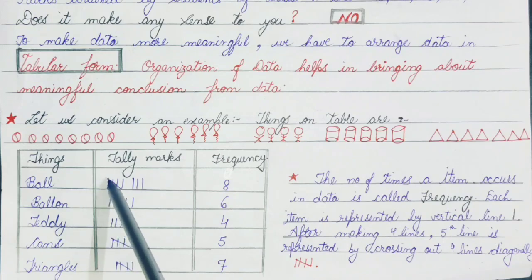Yes class, by drawing one line diagonally across the 4 lines, we can show that these are 5. As we write 5 in maths or in the Indian system, but if we want to show it according to tally marks, we draw 4 vertical lines and show the fifth line by crossing all 4 lines diagonally.